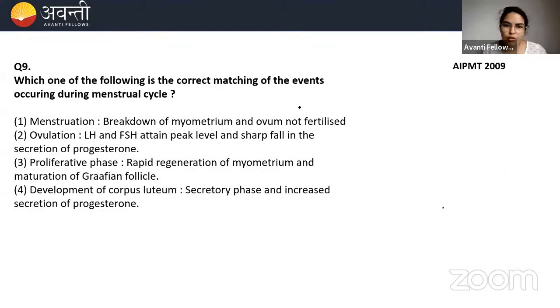Ninth question: which one of the following is the correct matching of the events occurring during the menstrual cycle? I want to see the correct option, the correct matching of events. Read the options carefully. Later, I'll launch the poll. Take your time.